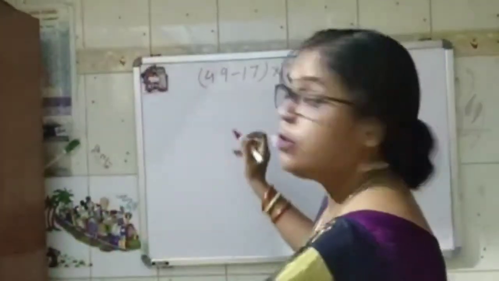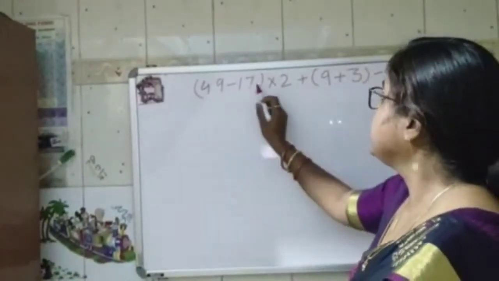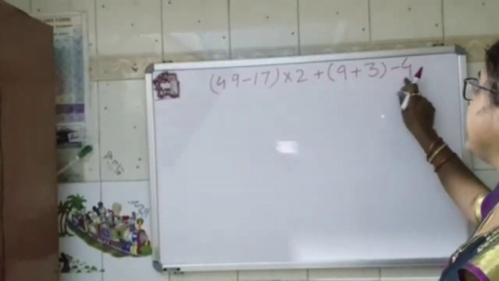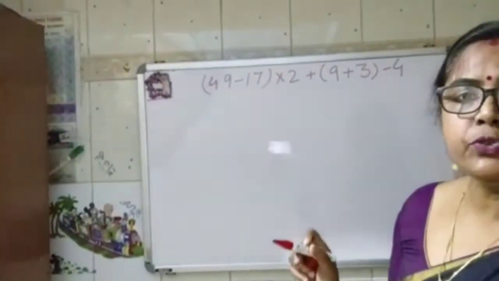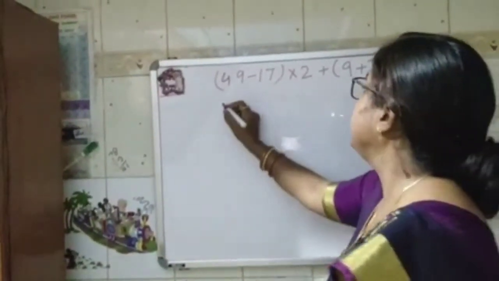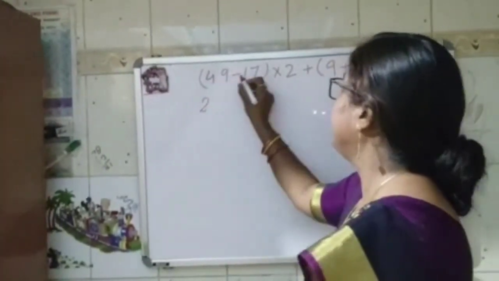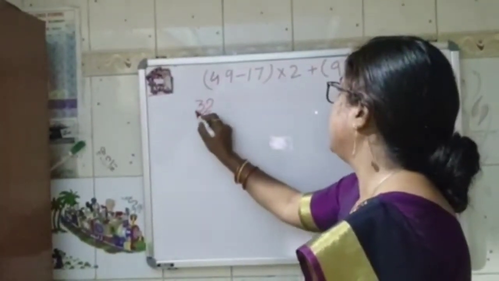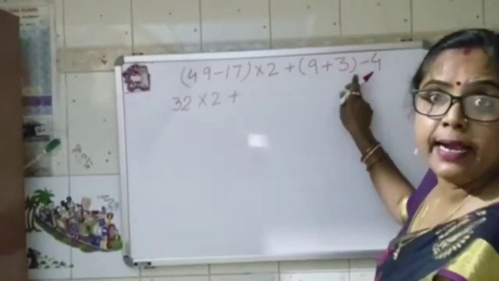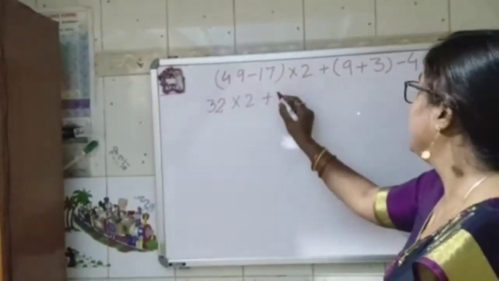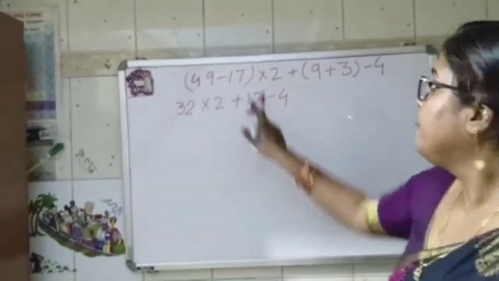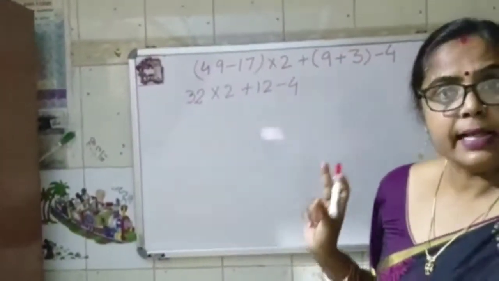The question given here in your book is 49 minus 17 in one bracket, then multiplied by 2, plus 9 plus 3 in one bracket, minus 4. If you follow the BODMAS rule, what will be the first step? Solve the bracket. So 49 minus 17 is 32, multiplied by 2, plus we have to solve the next bracket, that is 9 plus 3 is 12, minus 4.